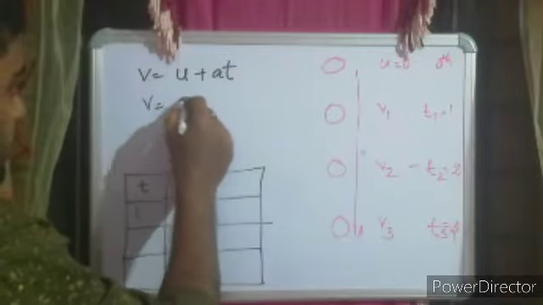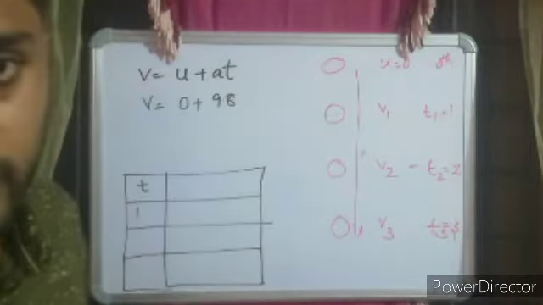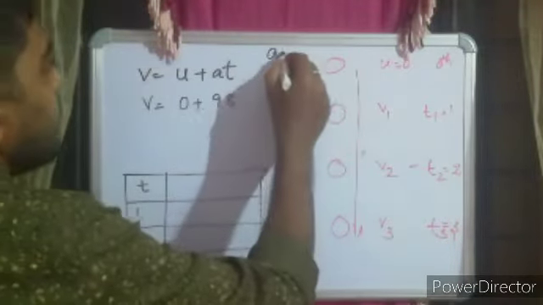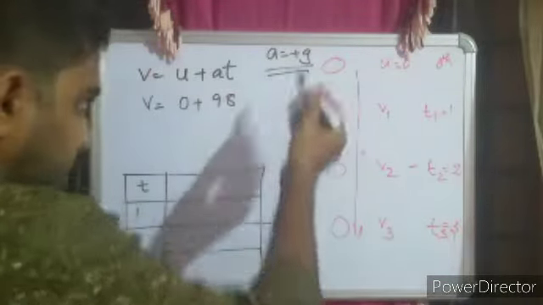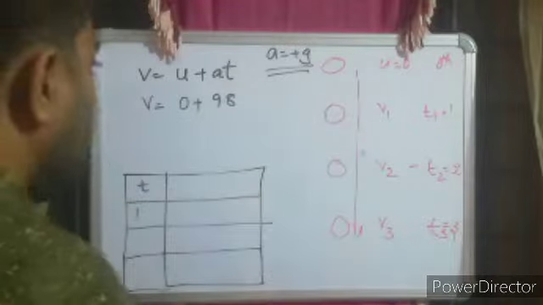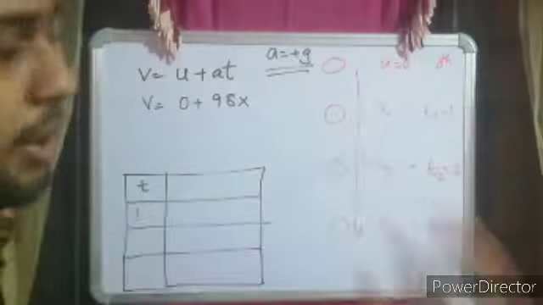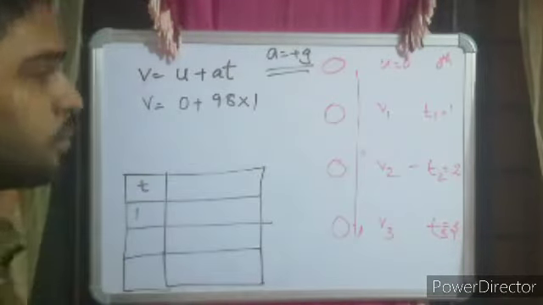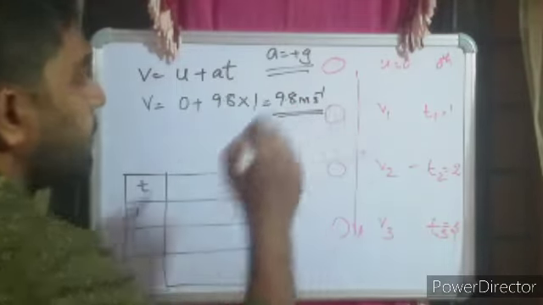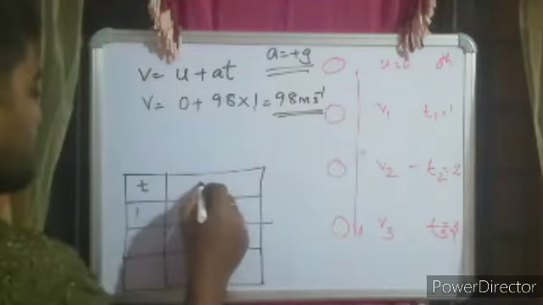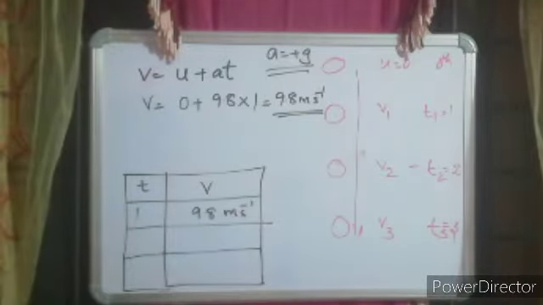So v is equal to 0 plus, again acceleration due to gravity, it is equal to 9.8 meter second raised to minus 2. So a is here equal to plus g. Since it is falling down, it will be plus g, and if it is moving up, it will be negative. So 9.8 into, again it was in the time interval 0 to 1 or after 1 second, so t equal to 1. So you got v as equal to 9.8 meter second raised to minus 1. So I got the velocity after 1 second, 9.8 meter second raised to minus 1.